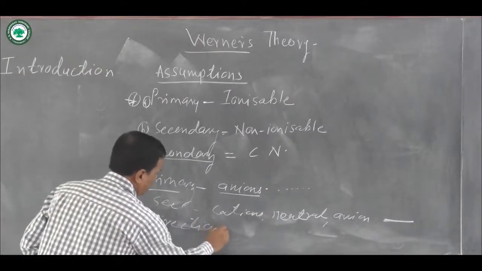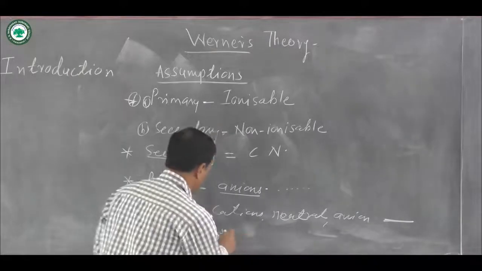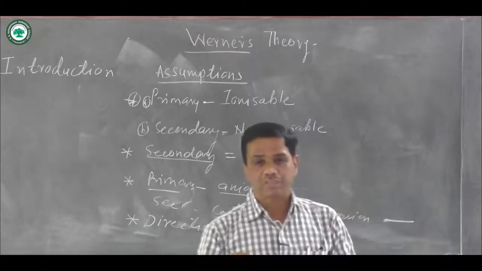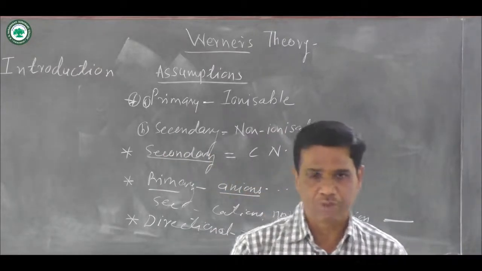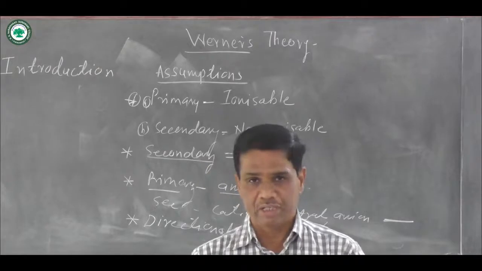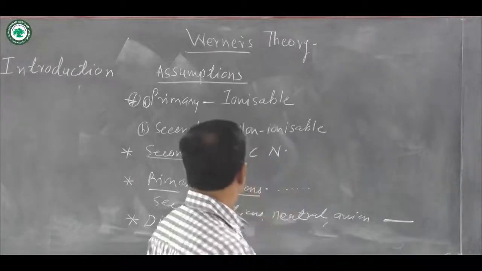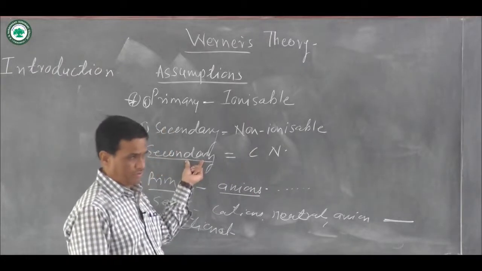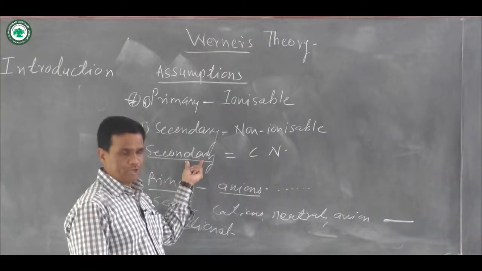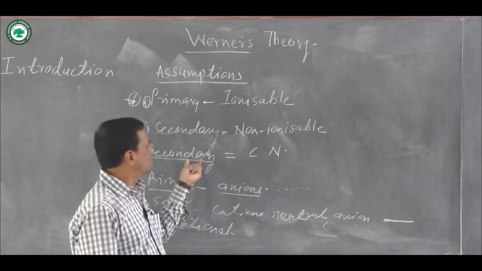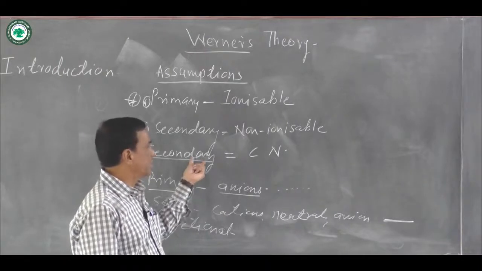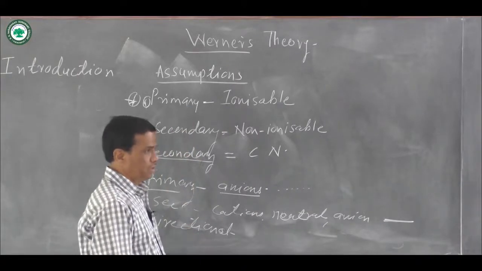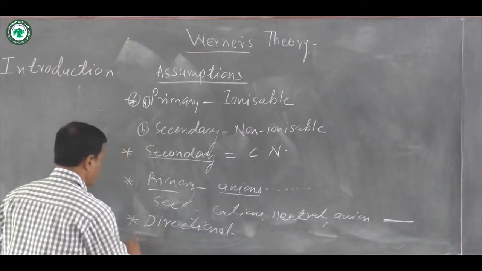That means various types of isomerism, the structure of coordination compounds, geometries of coordination compounds, etc. depend upon the secondary valencies and not the primary valencies. Structure, geometry, shape, etc. depend upon the secondary valencies and not on the primary valencies, and that's why secondary valencies are called directional.